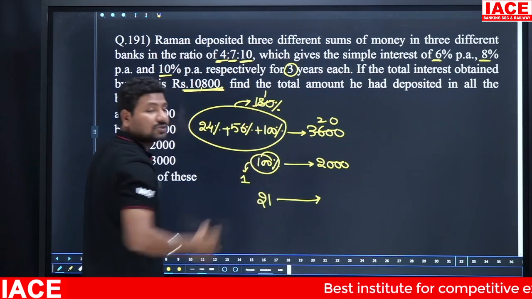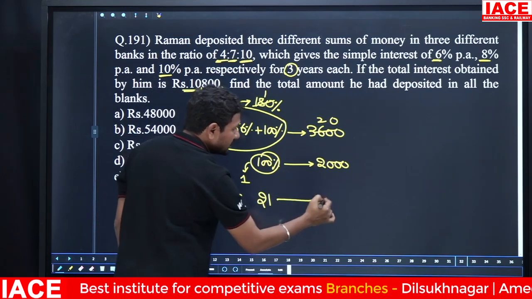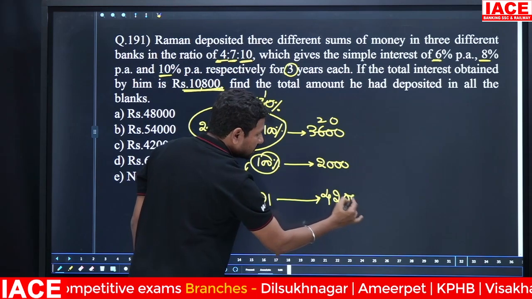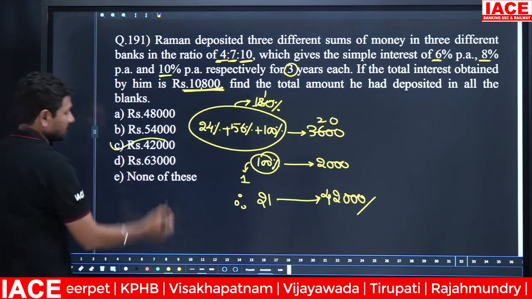All parts is equal to how much? 21 parts. 21 parts we have to calculate. 21 twos is equal to how much? 42 and extra 3 zeros. It is the total invested by him, 42,000. Option C.